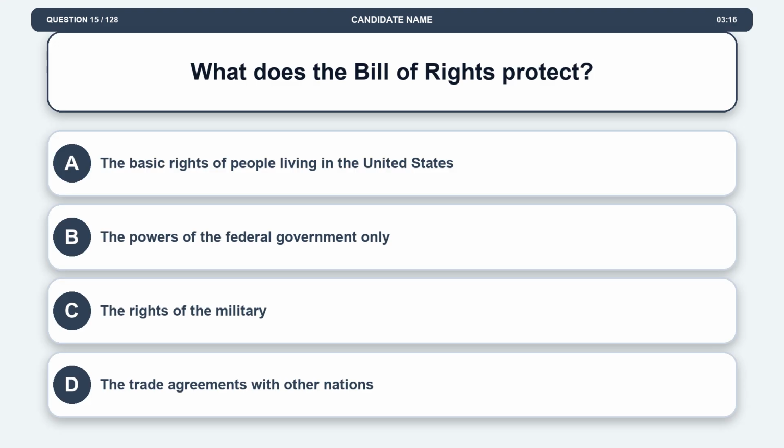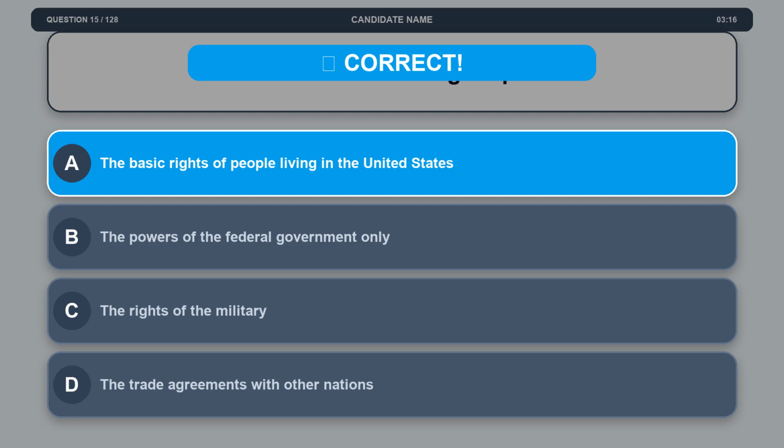Question 15. What does the Bill of Rights protect? Option A, the basic rights of people living in the United States. Option B, the powers of the federal government only. Option C, the rights of the military. Option D, the trade agreements with other nations. The correct answer is option A, the basic rights of people living in the United States.